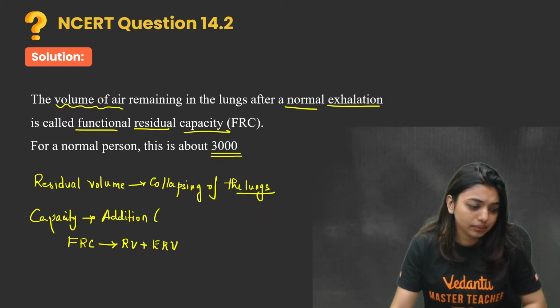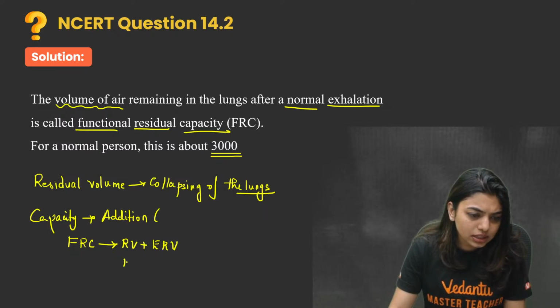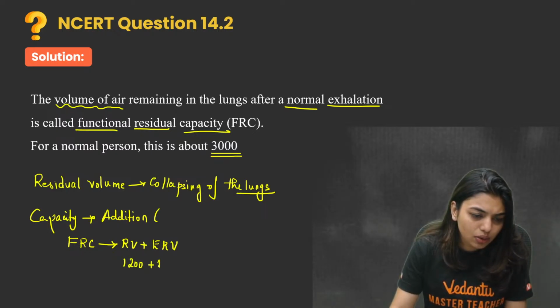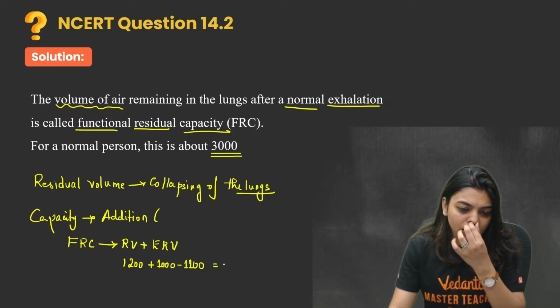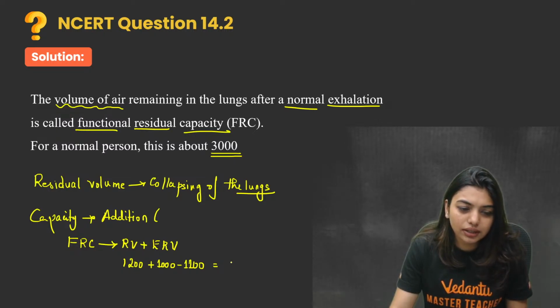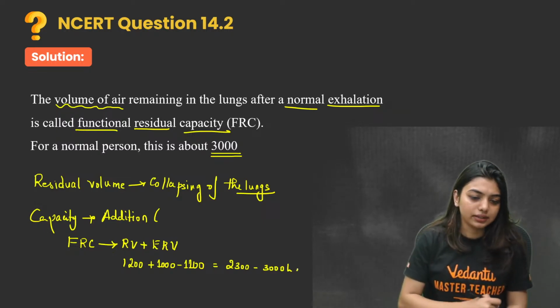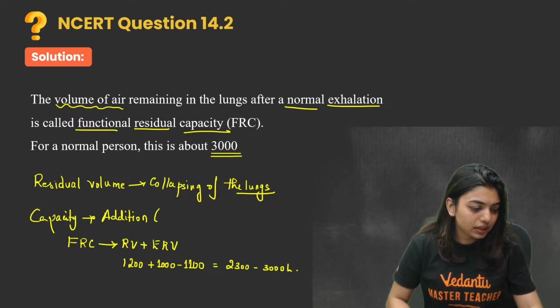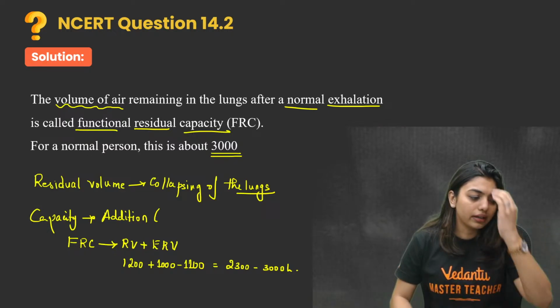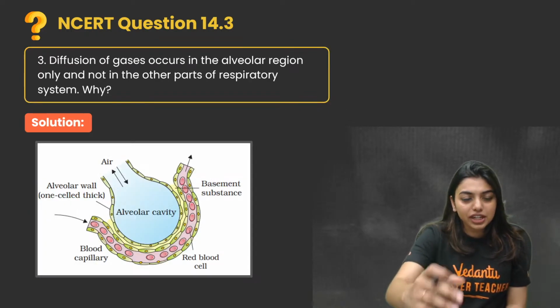RV is around 1200, plus ERV is around 1000 to 1100. Depending on that, you will know that it's around 2300 to 3000 mL. I hope the video was clear. Okay, clear. So moving on to the next question. I hope all of you are enjoying as well.